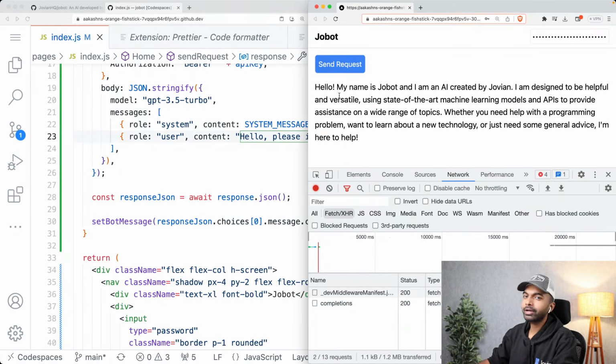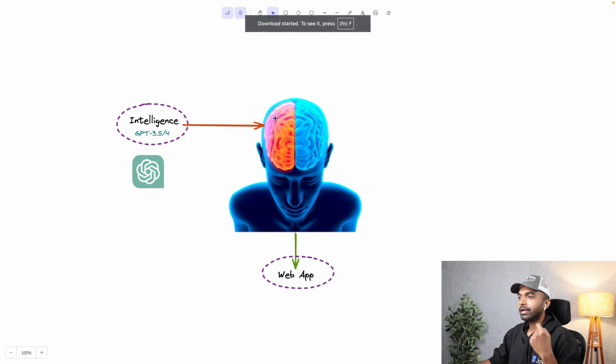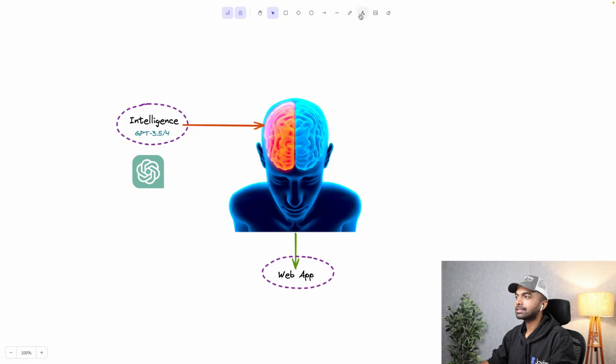Hello, my name is Jobot and I am an AI created by Jovian. I'm designed to be helpful and versatile using state-of-the-art machine learning models and APIs to provide assistance on a wide range of topics. Whether you need help with a programming problem or want to learn about a new technology, okay, it's got its own personality already, or just need some general advice, I'm here to help. So just like that, we have taken that first step of imparting intelligence to Jobot and also an identity. So this actually identifies itself as Jobot.